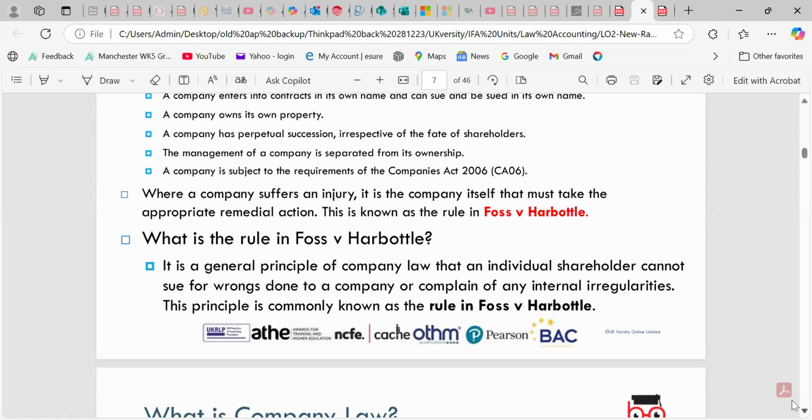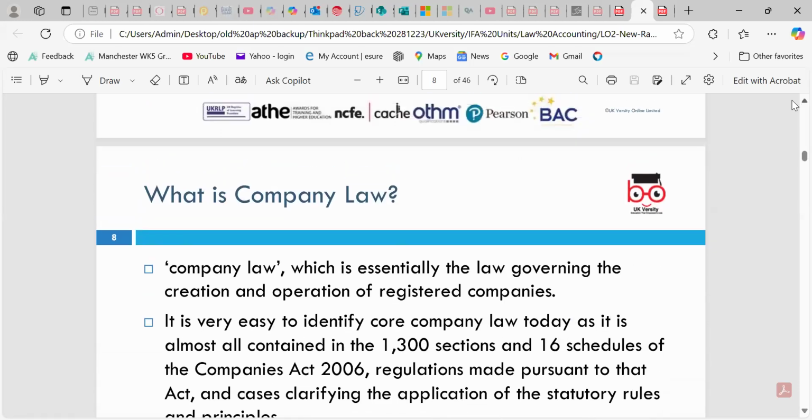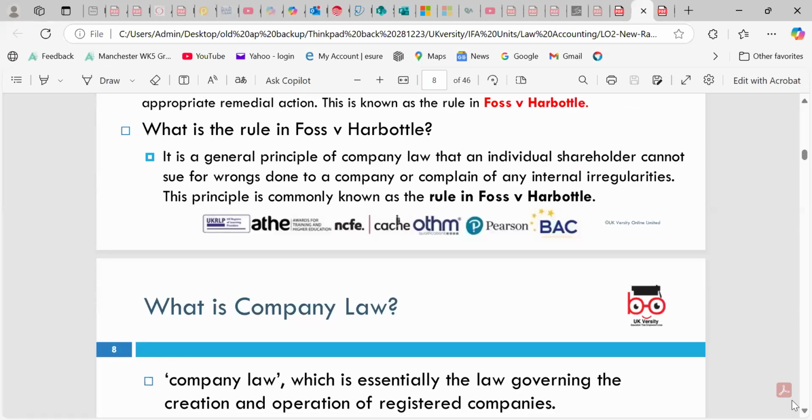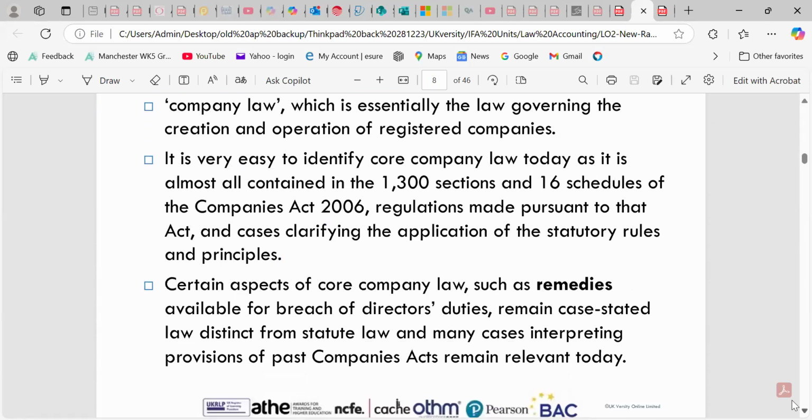There are plenty of case laws which we can explore. Individual shareholders cannot sue for the wrong done to the company or for any internal irregularities, but directors can be, because they are the agents of the shareholders, who selected them, and they should work in the wider interest. In the past the theory was shareholder wealth maximization, but stakeholder interest is more important than just the shareholder. Anyone who has any interest in the company counts.